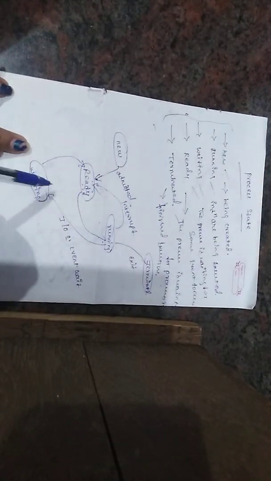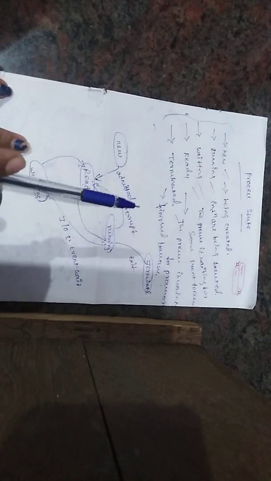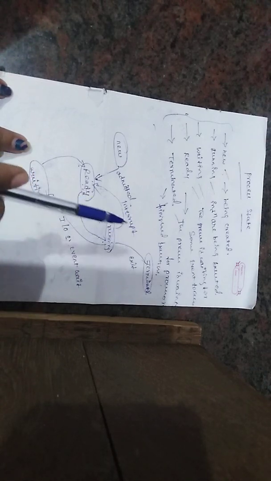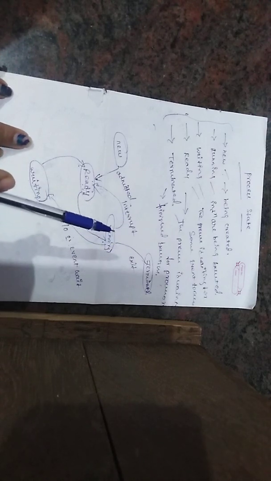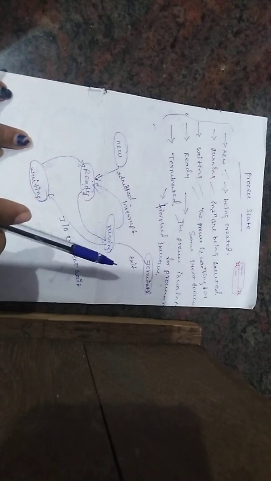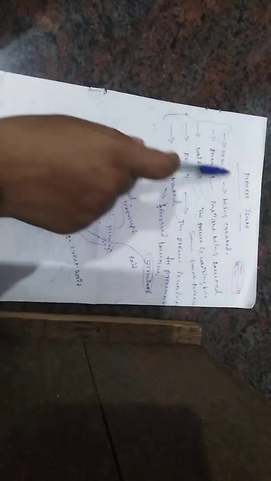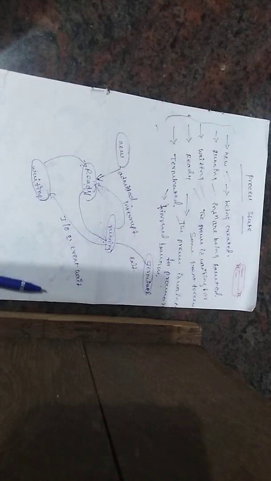New means the process is being created. Running means the process is said to be running, with instructions being executed. Waiting means waiting for some event to occur. Ready means the process is waiting for the processor. Terminated means the process has finished executing. This process is handled in process management. Thank you.